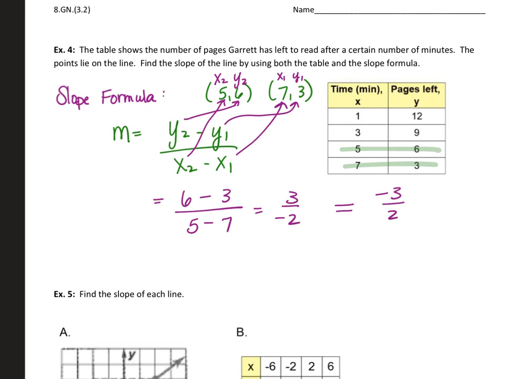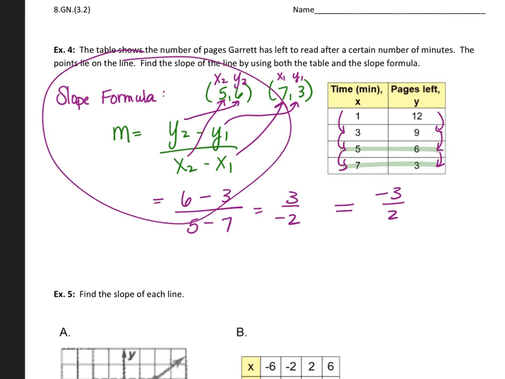As you go through your homework, you are very, very welcome to just do the change that we've been doing, that you are used to. However, if that seems kind of easy, you might do it that way, and then you might try this new slope formula that I showed you, just so that you have at least tried it a couple of times prior to next year in high school.